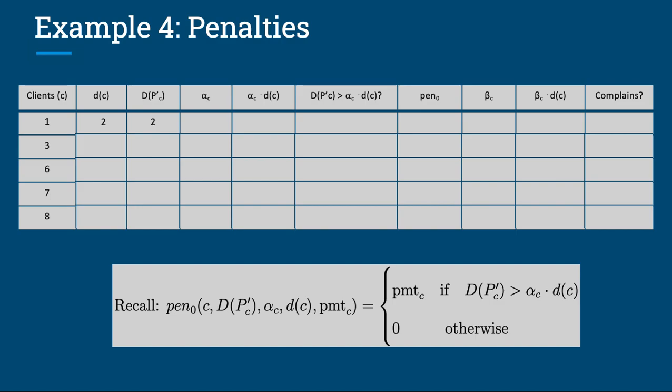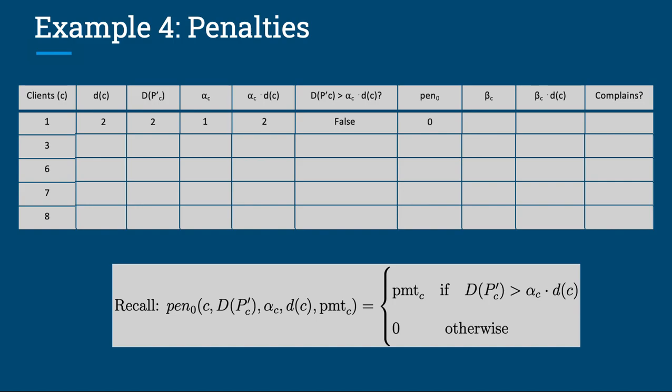The tolerance threshold alpha C is equal to 1. So the product of the tolerance threshold times the minimum path delay is equal to 2. And the predicate for examining penalties, whether the routing delay dp dash of C is greater than the tolerance threshold alpha C times the minimum path delay little d of C, is false, since they're actually equal. And as we see from the definition below, the penalty for client 1, pen naught, is equal to 0.